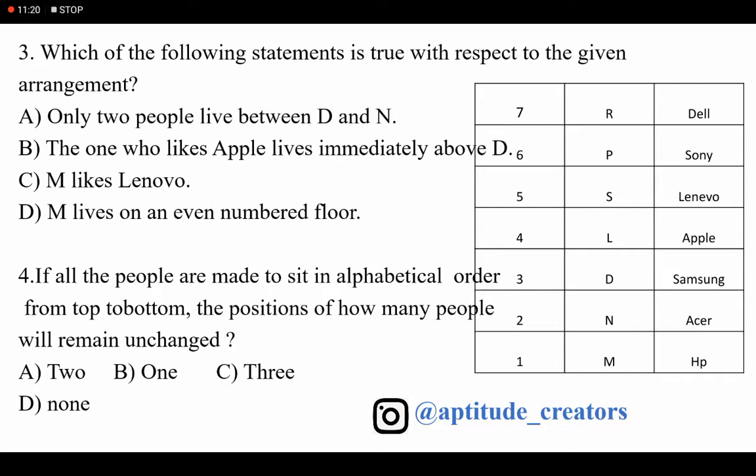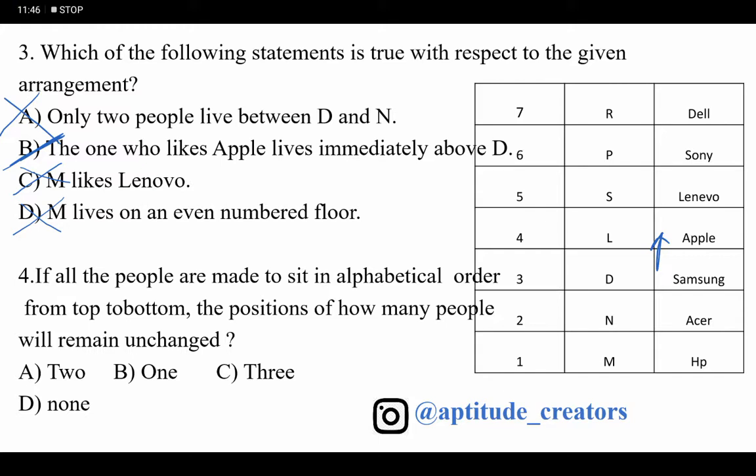Only two people live between D and N? No, not possible. Only the one who likes Apple lives immediately above D. Yes, immediately above D, possible. M likes Lenovo, no. M likes HP. M lives on an odd number floor, no, even number floor, no. M likes odd number floor. Answer is option B.